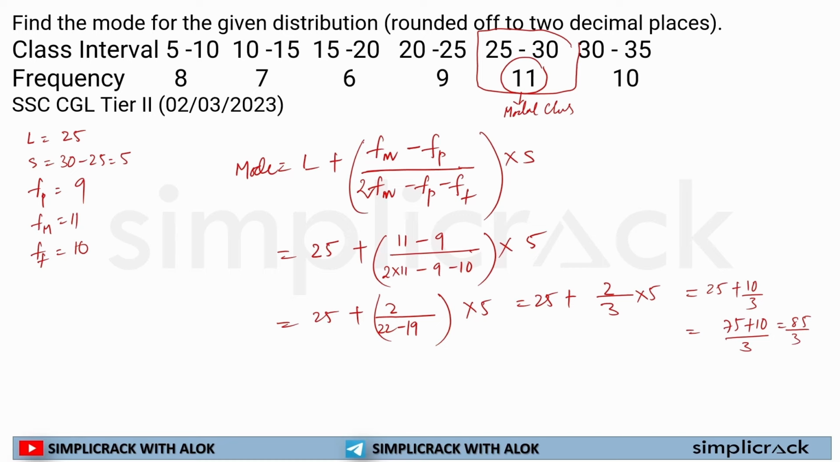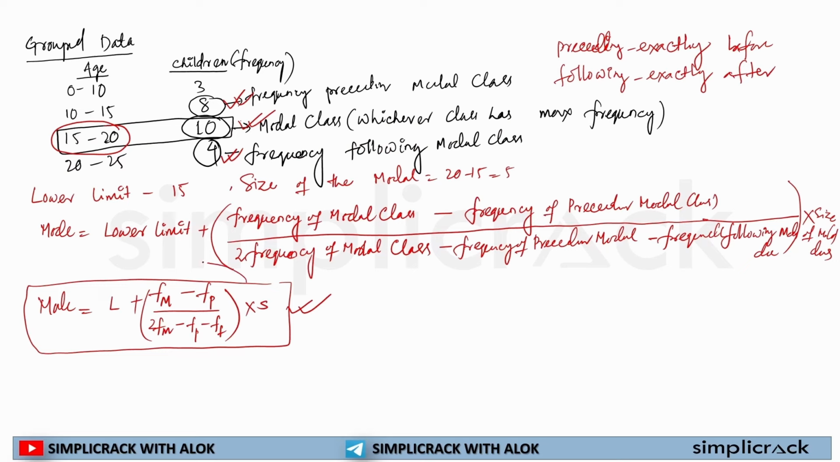If the question is asked in fractional form, we can write it down like this. If it is asked in decimal format, rounded off to 2 decimal places, how would I solve this? I'll divide 85 by 3: 3 eights are 24, 3 nines are 27, and so on. Or I can say 28.33. Whichever option is available, you can tick on that. So this is how you will be solving. But in order to solve this, we need to remember this formula.